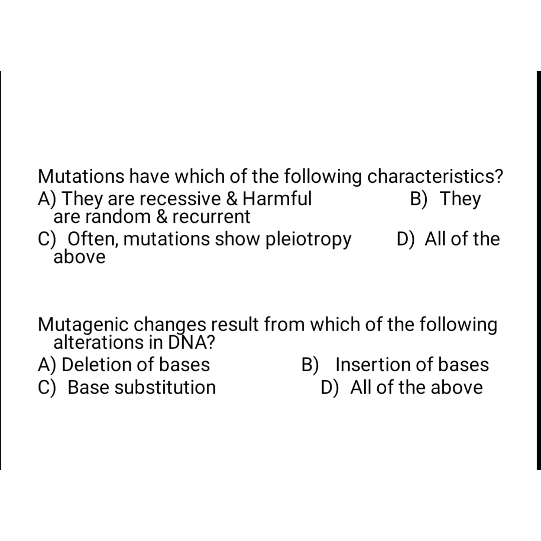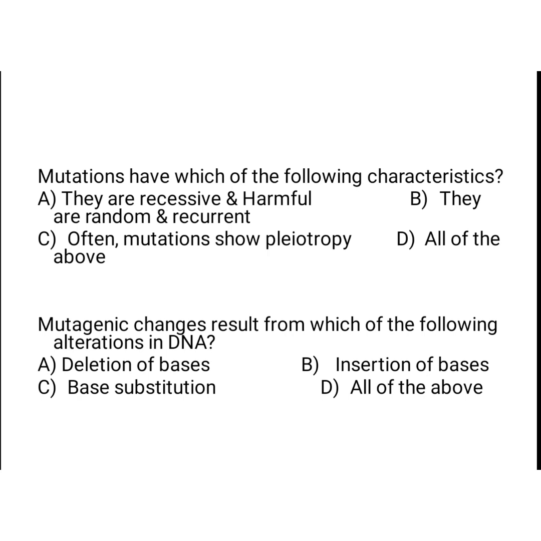Here, what are the characteristics of mutation? Very important point. And I think this is a very easy question because the answer is all of these. That is, they are recessive and harmful. This statement is also correct. And they are random and recurrent. This statement is also correct. Often mutation shows pleiotropy, that is, one gene that causes multiple effects. Pleiotropy is nothing but a single mutant allele affecting more than one character. That is very important. And the answer is all of these.